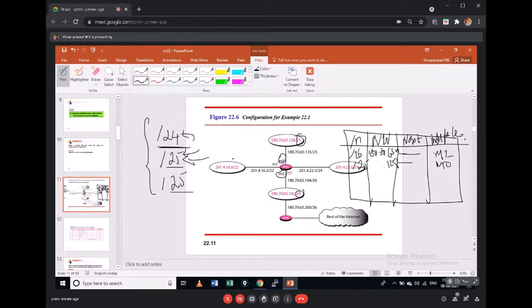What is the next one? I have to write /24. So /24, my network address is .3, and it is directly connected. Yes, it is directly connected, so there will be no next hop. Let us call this interface M3. I'll just say the interface is going to be M3. The next one is /22, and my network address is .16.0. What is the next hop address? There will be no next hop address because it is directly connected to an interface called M1.